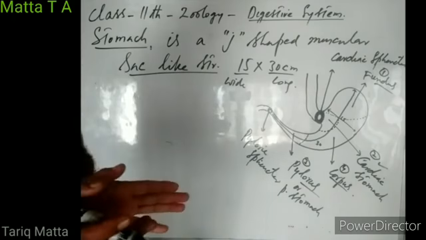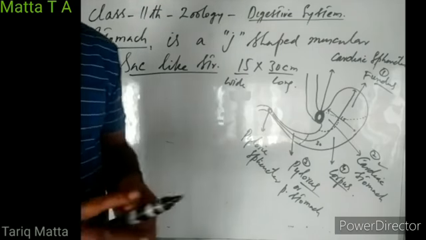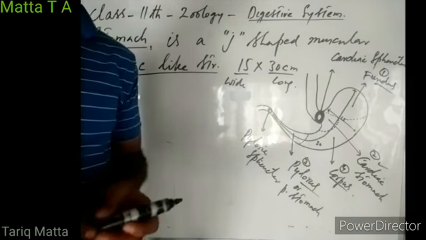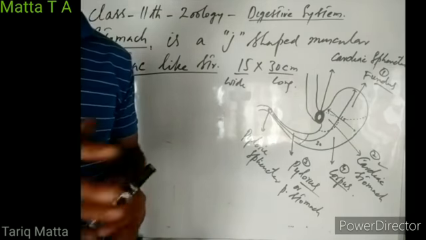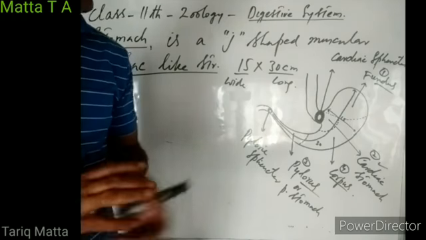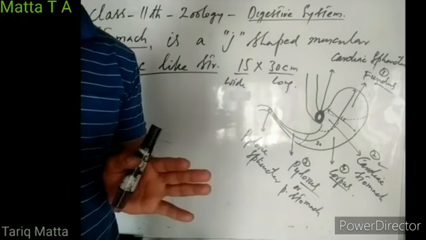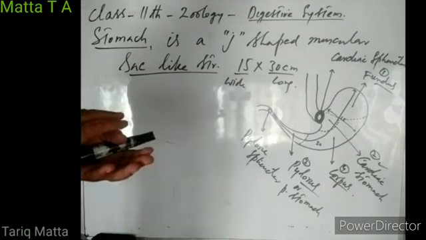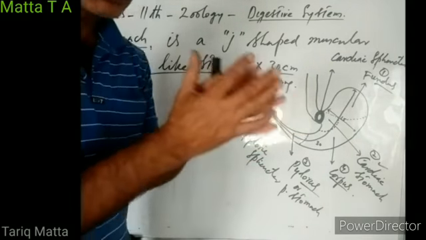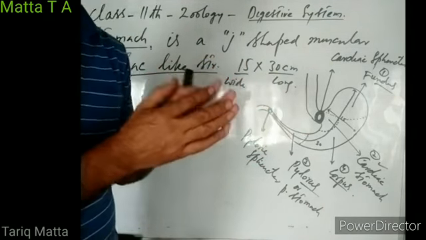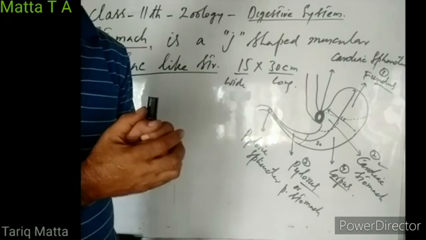Internally, it is hollow. Internally, it is not having any divisions. In ruminants, the stomach is internally divided into different chambers: rumen, reticulum, omasum, and abomasum, right? But in human beings, the stomach is not internally divided. Internally, it is in the form of a continuous sac-like structure, just a single sac. So externally, we recognize it as different parts.